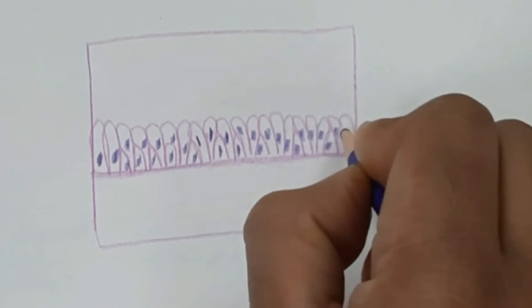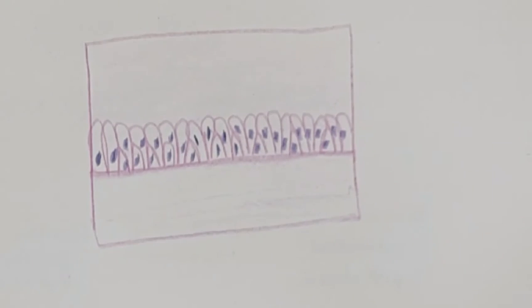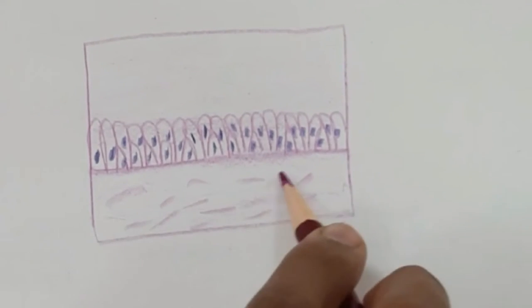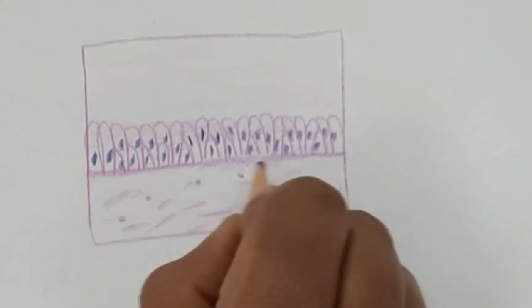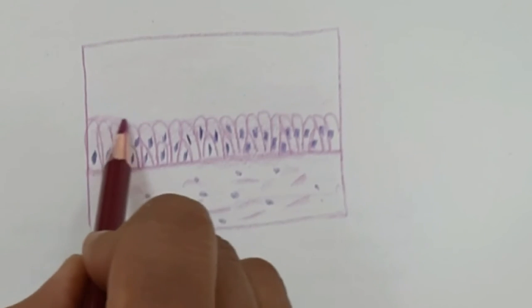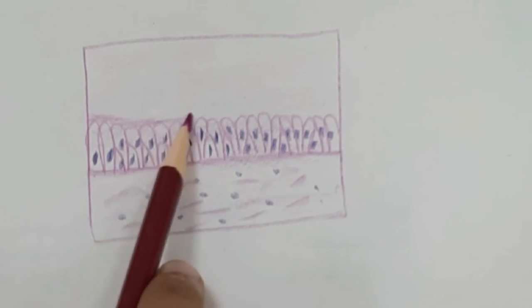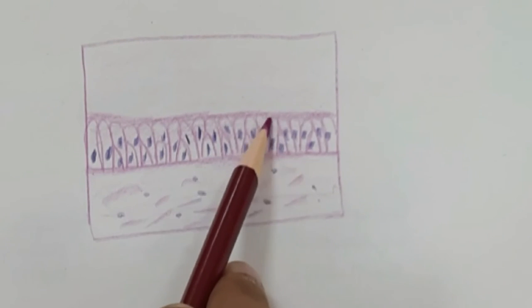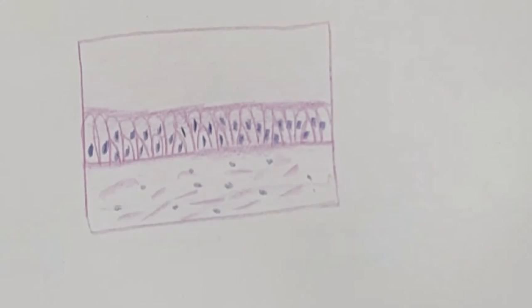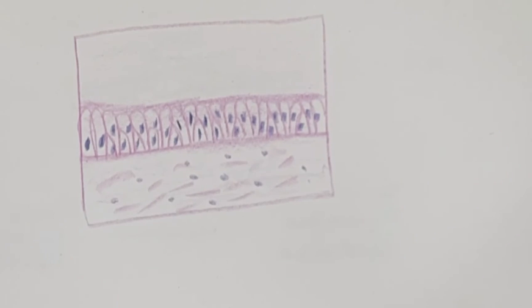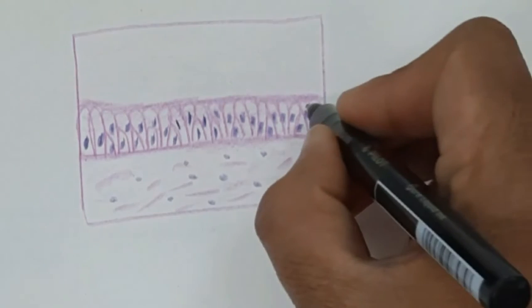That's why it is known as pseudostratified epithelium. The short cells act as stem cells from which the long cells are derived. These long cells are fully matured cells and are columnar in shape. That's why it is known as pseudostratified columnar epithelium.